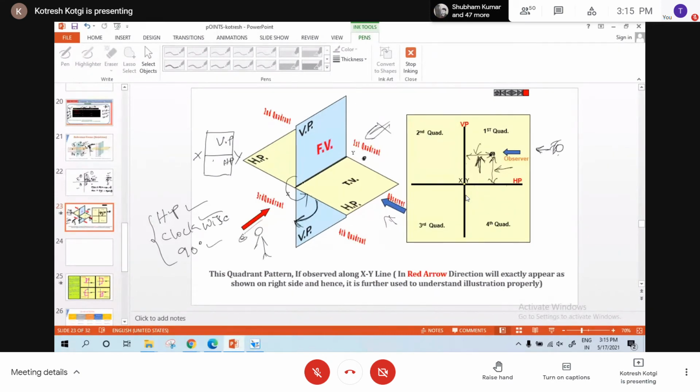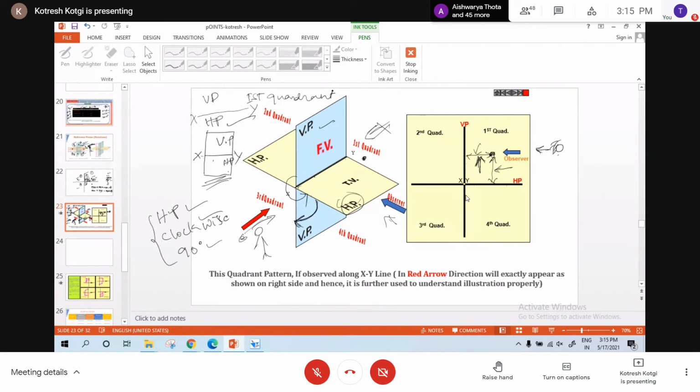This is the process. You remember it. So now for first quadrant, if I rotate horizontal plane by 90 degree in the clockwise direction, if I see it from this position, these two will overlap and it looks like this. Above XY line, this is XY line, right? Above XY line, it is VP. Below XY line, it will be HP. See here? Yes or no? Yes, sir. In 2D, what I can conclude, if I draw XY line in 2D, whatever it is above XY line, it is VP, and whatever it is below XY line, that is HP for first quadrant. Am I right?